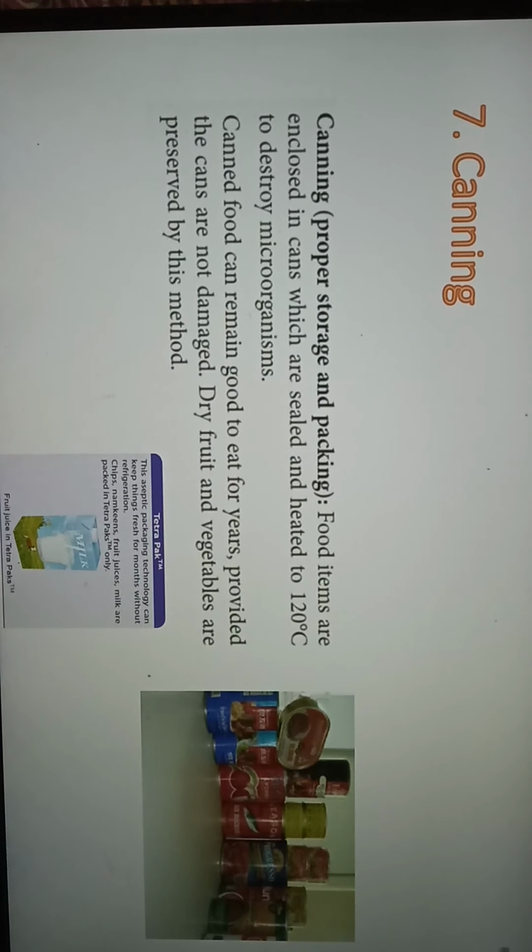So it is obvious that if the microorganisms are getting killed, the food item will be preserved, isn't it? Because there are no more microorganisms found there. This method of preservation is used in case of dry fruits and vegetables. So here I end with my food preservation methods. Okay, now I will be moving ahead.